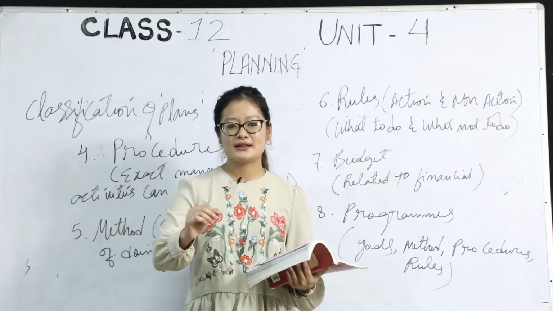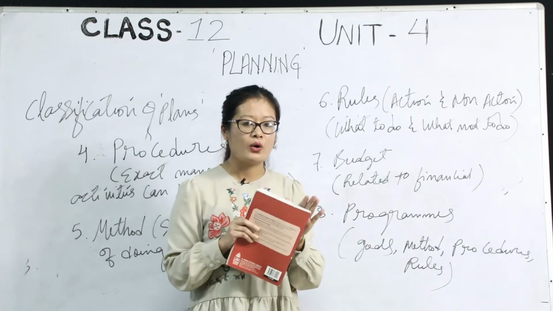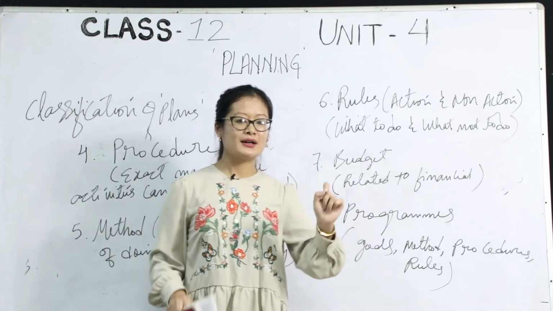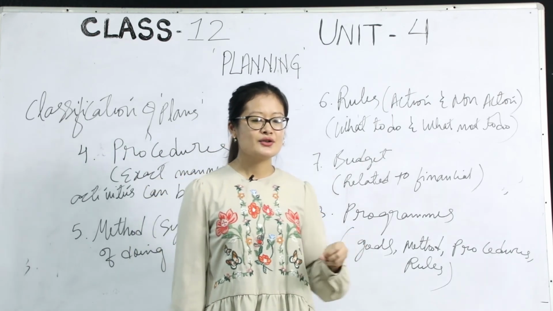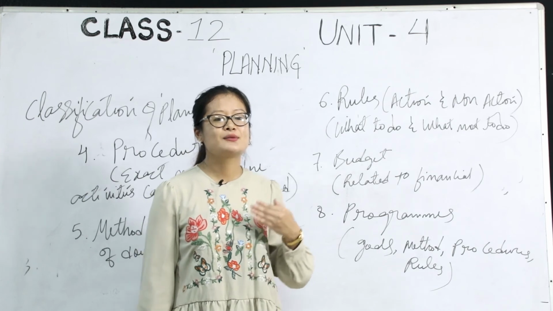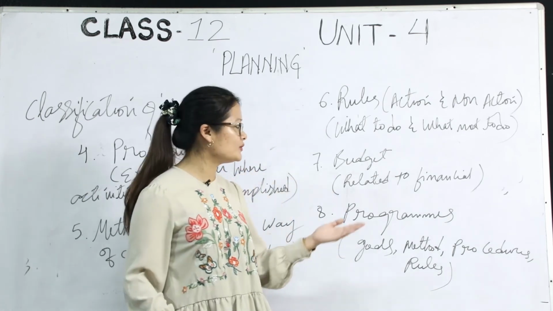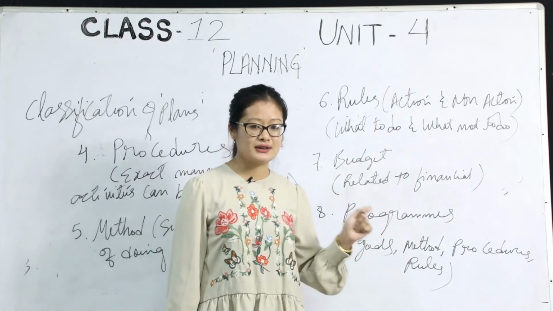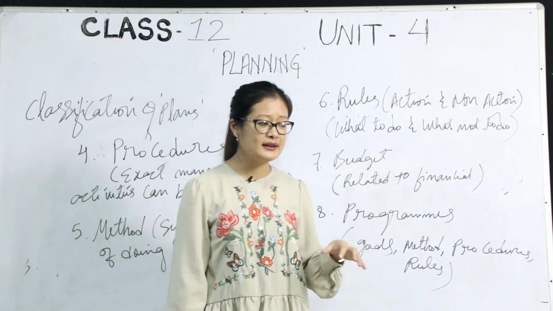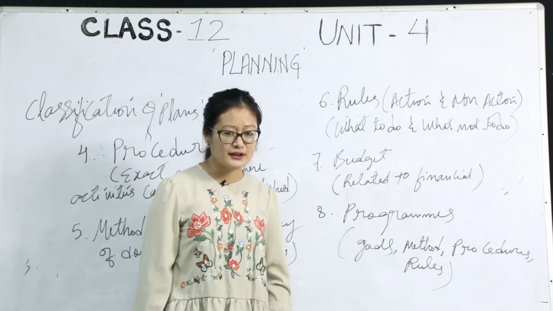If an organization has a target to work for a whole year and their budget is 20 lakhs, then according to the budget of 20 lakhs, the organization will do the expenditure. So budget is all related to financial terms, and it analyzes all the expenses and expenditure of an organization.